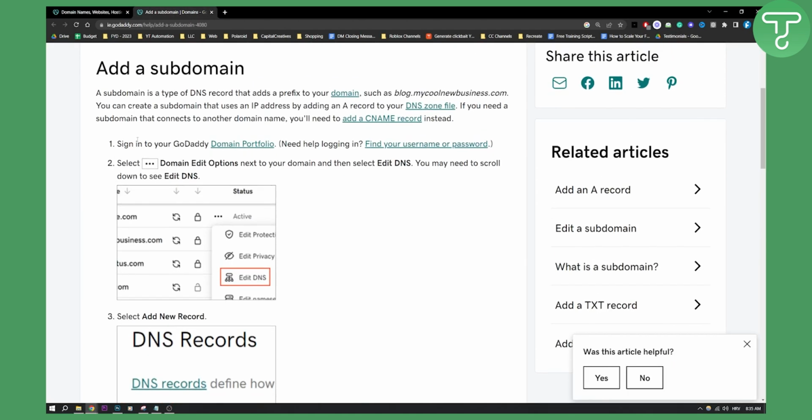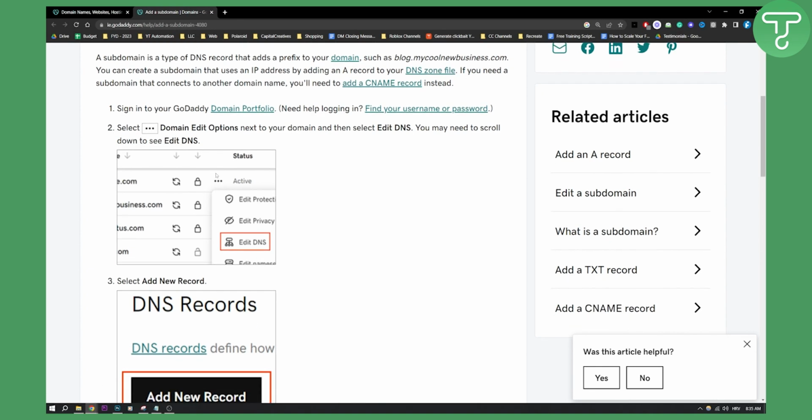So obviously, first of all, you need to sign in to your GoDaddy domain portfolio. This is where you will find all your domains. And here you just need to go to domain. On the right side, you have three dots. So go to three dots, domain edit options. This is next to your domain, and then select edit DNS. Now you may scroll down until you see edit DNS, depends on your screen size and stuff like that.